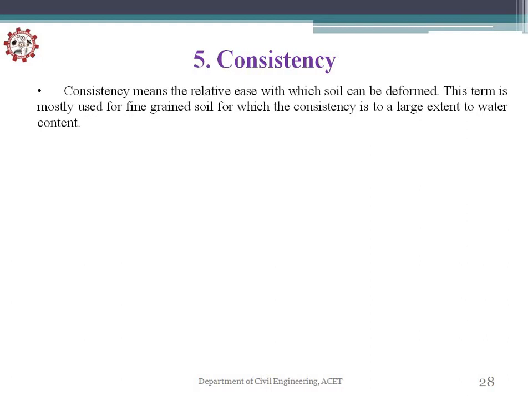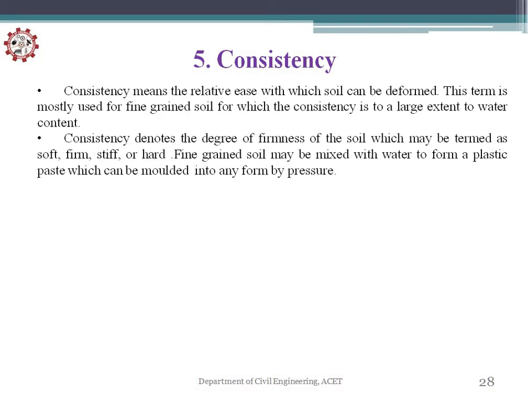This term is mostly used for fine-grained soils, for which the consistency is to a large extent related to the water content. Since you know that black cotton soil is a fine-grained soil, if you add water it will swell, and if you remove water it will shrink. So that is what shows the deformation with respect to the water content. The consistency denotes the degree of firmness of the soil, which may be termed as soft, firm, stiff or